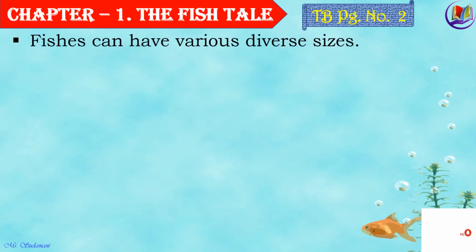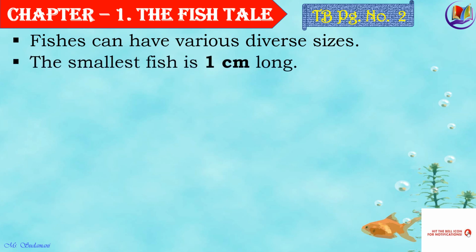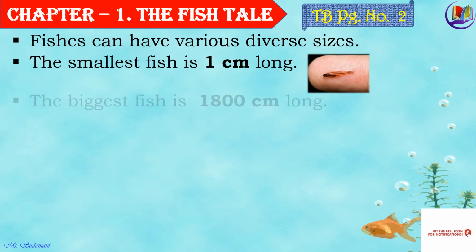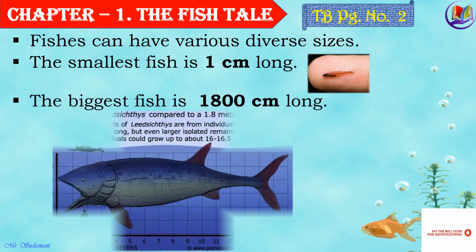Children, earlier we had studied about different shapes of fishes. Now we are going to see more about the various diverse sizes of fishes. The smallest one being just 1 centimeter long. Look at the picture there. You can see that the fish hardly covers even the 1/3 part of your finger, isn't it? So it's so small. And what about the biggest fish?